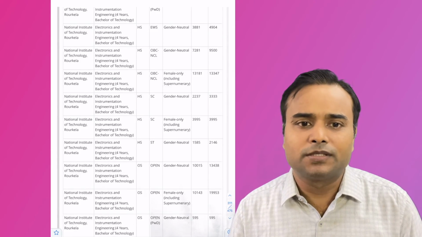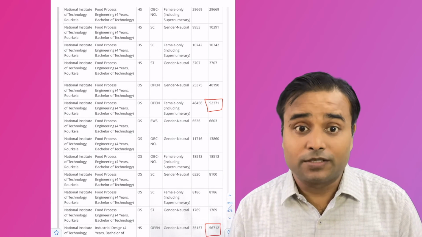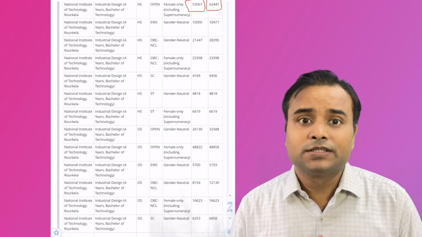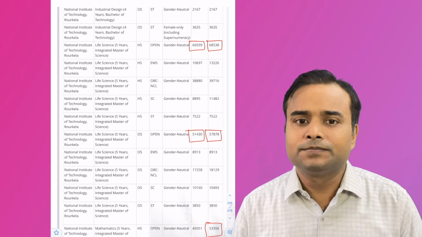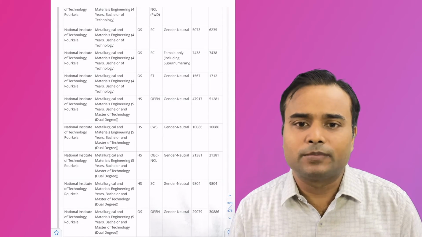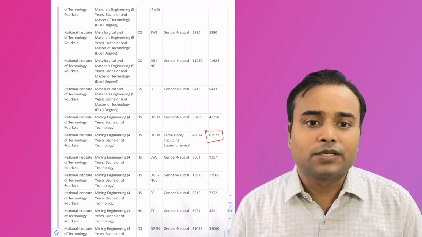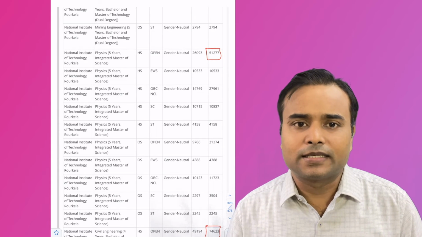Chemistry was available, food processing engineering available, life science was available, and mining engineering was available.